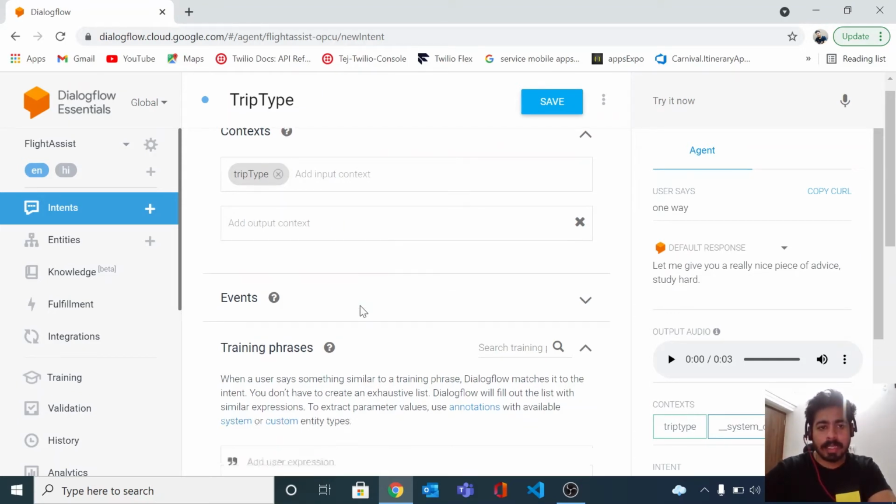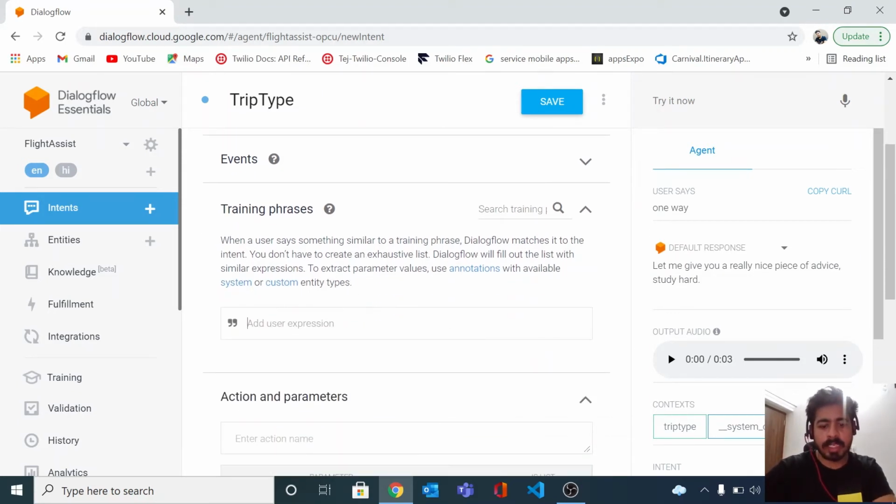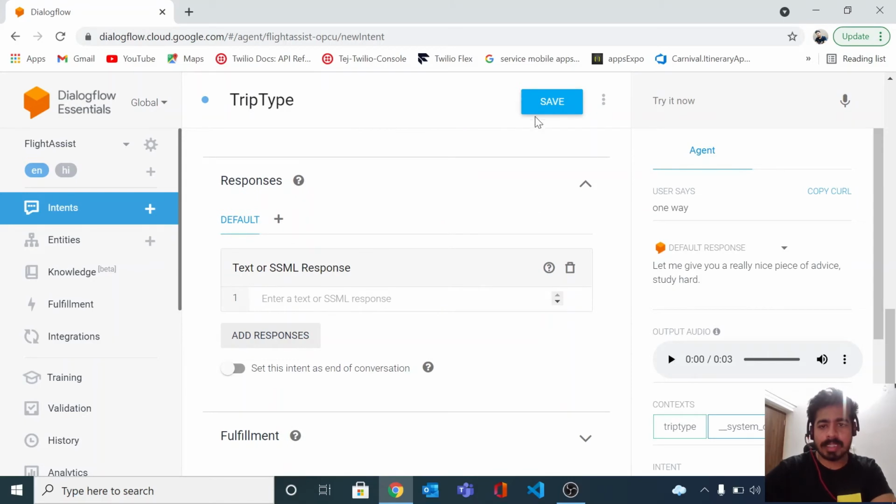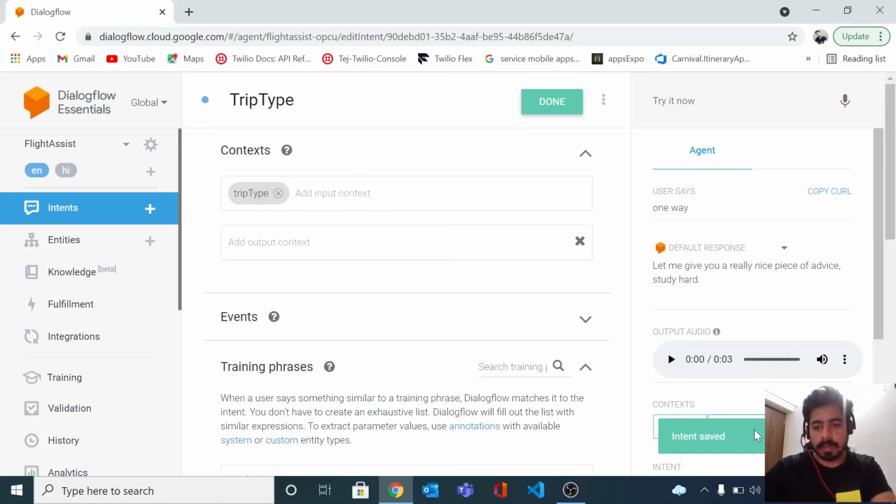Okay. And we can definitely provide the training phrases. Otherwise, you will see it actually connects but will not provide a response. Let's check this out. We will not say anything, we'll just use it as it is. First things first, we will check whether we are actually connected with this particular intent after providing one way or two way, which the bot was asking.